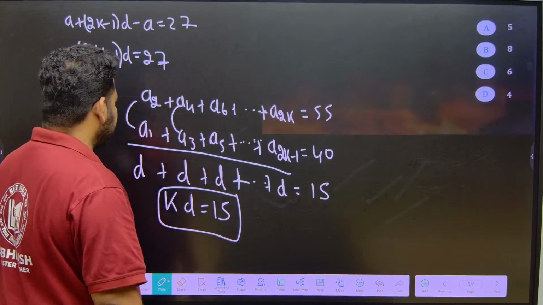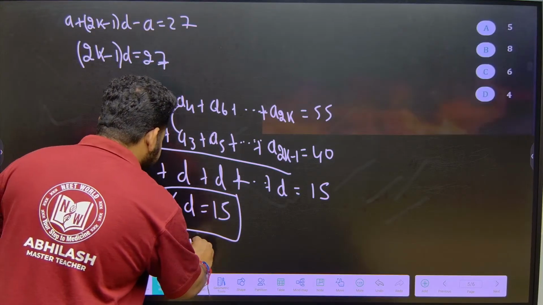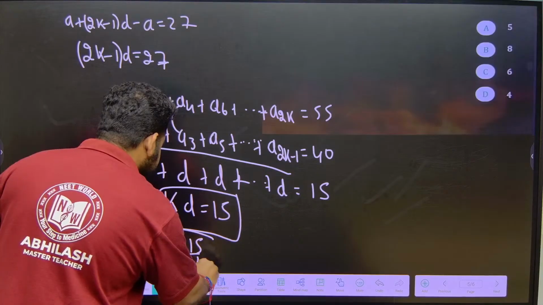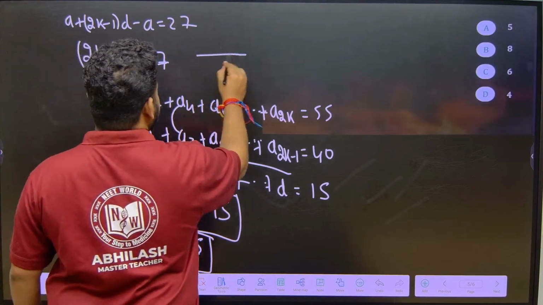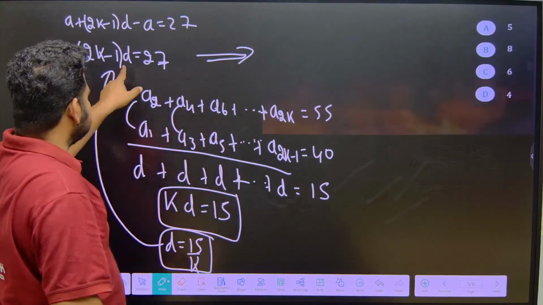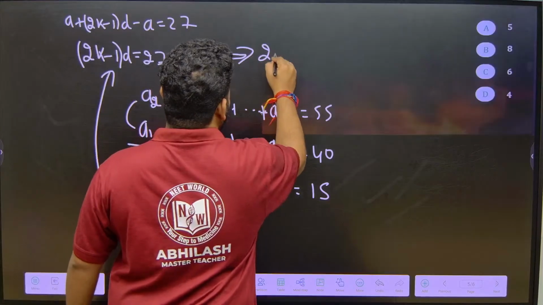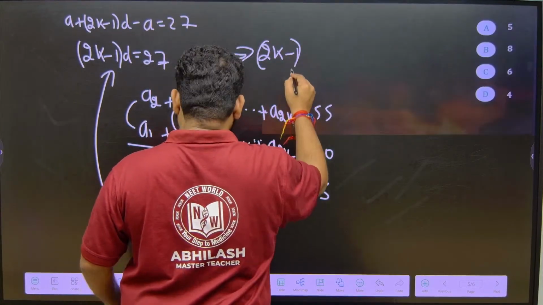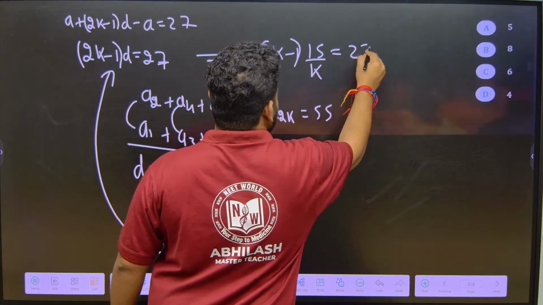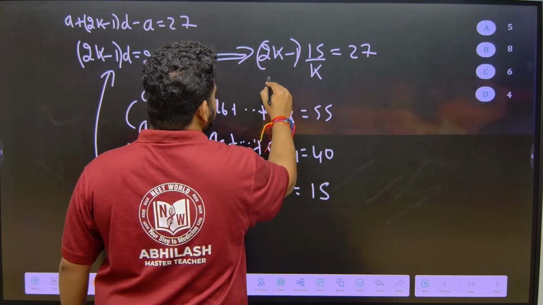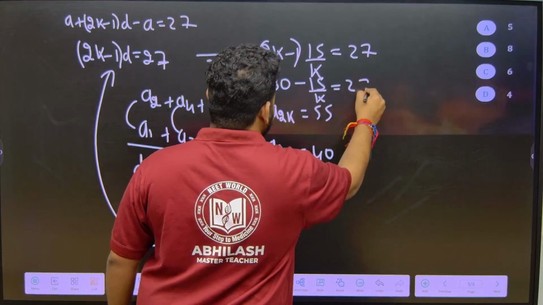Wherever D is there I can put 15 by k. D is equal to 15 by k. I will put it in this equation: 2k minus 1 into D is equal to 27. So I can write it as 2k minus 1 into 15 by k is equal to 27. The k cancels, and this will be 30 minus 15 by k is equal to 27.